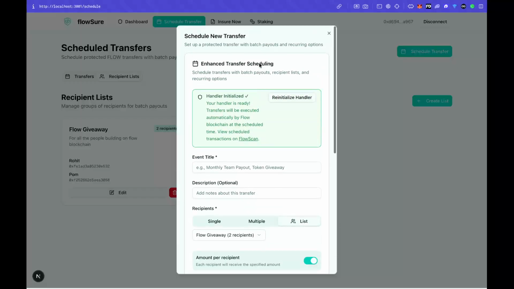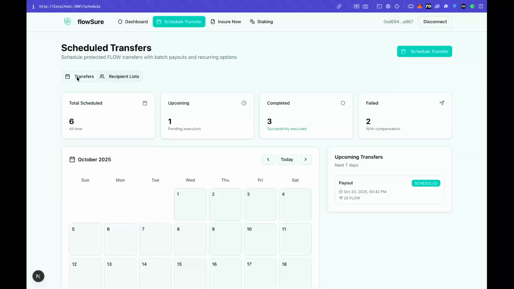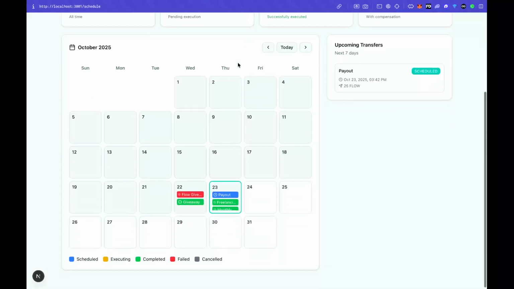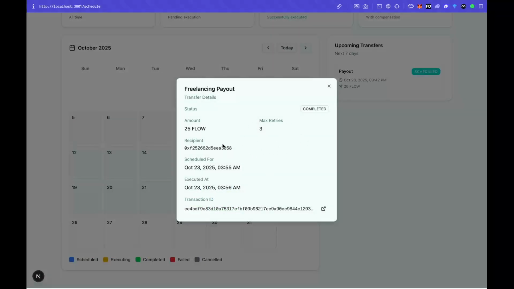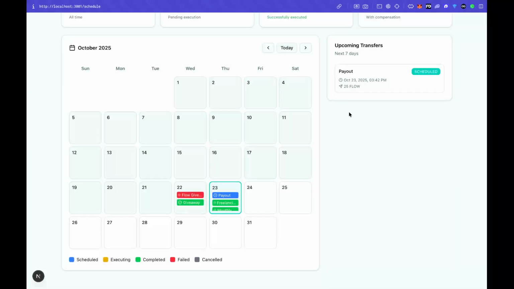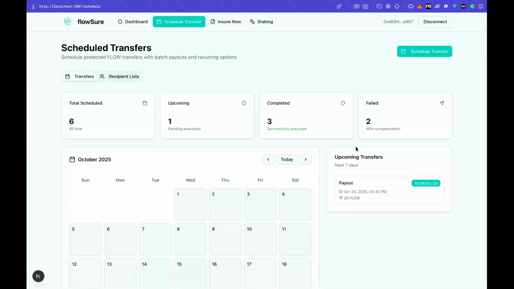It's pretty cool. So everything happens seamlessly, and on top of that, our extra added security is also there, where if one of your transactions fails, then we will automatically reschedule it and make it happen for you. And as I was showing you in the demo, as you can see, this has already been completed, right? At the perfect scheduled time, our transaction actually went through, and our payout has already been done on that particular date, right?